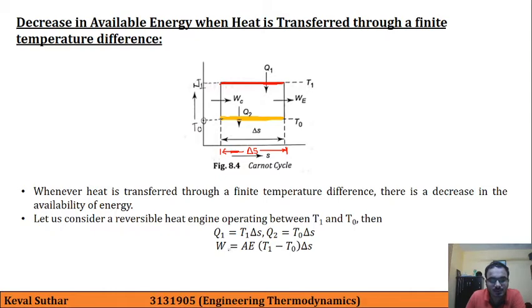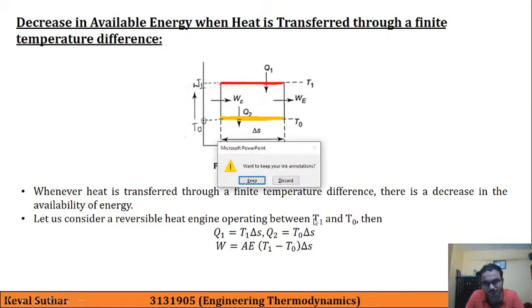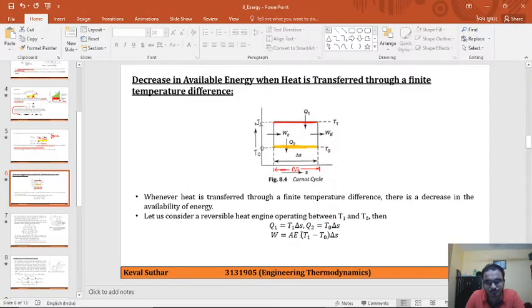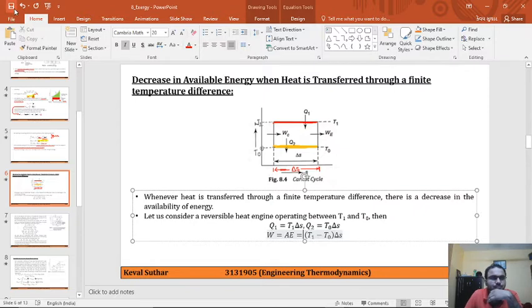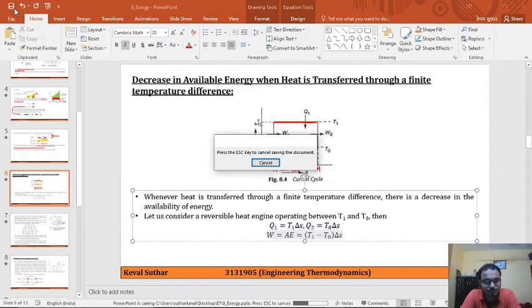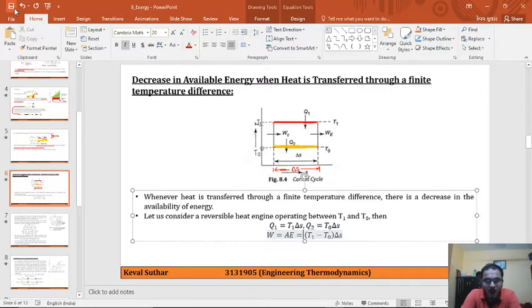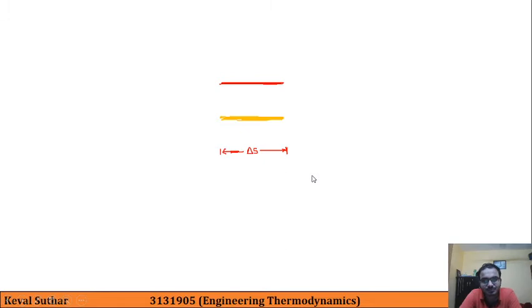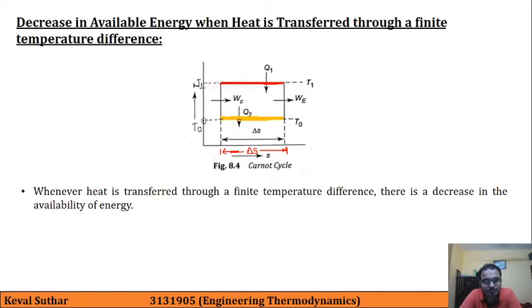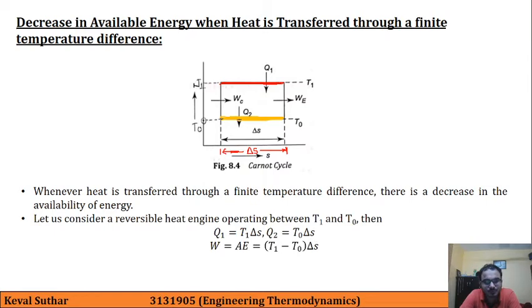So here the work output W is the available energy, which is given by the difference Q1 minus Q2.